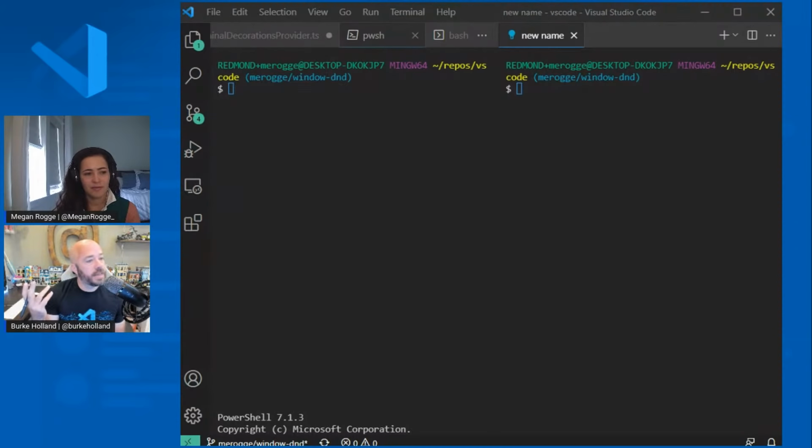Okay. Anything else on terminals, Megan? Terminals in the editor area. So they're the same terminals you know and love, but just in the editor area as an option. And what do we call the feature? I think we're calling them terminals in the editor area. Oh, this is a really good question. Mario asked, can I pop the terminal to another window?